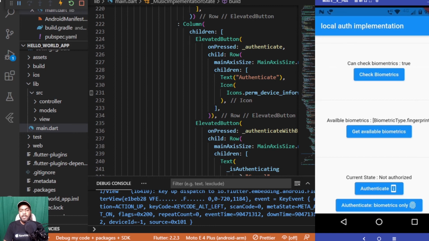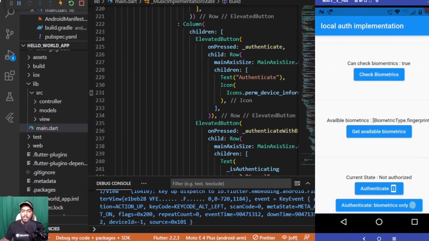When you are using this particular package, for using the fingerprint inside the device you are using, the device must already have a fingerprint registered. For me, this device does not have any fingerprint registered, so let's see what it displays. This will be a new thing for me as well.